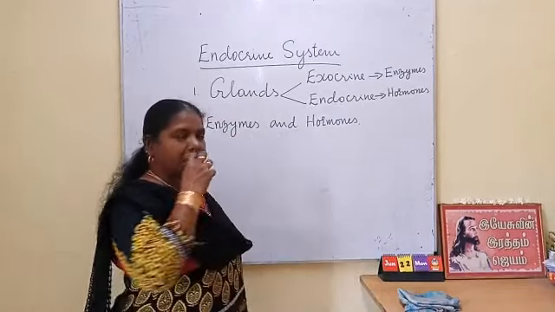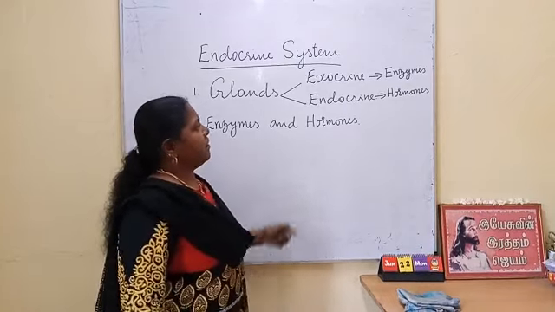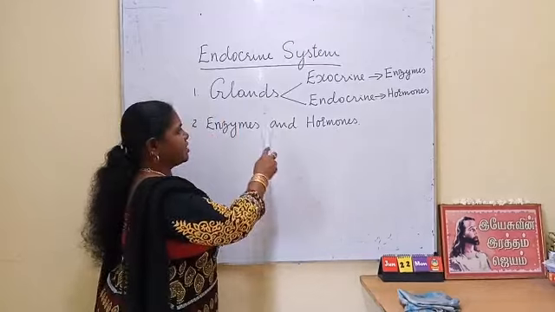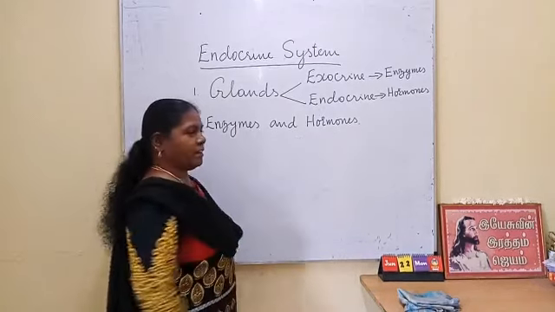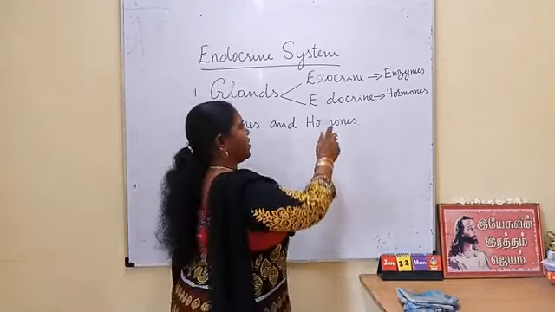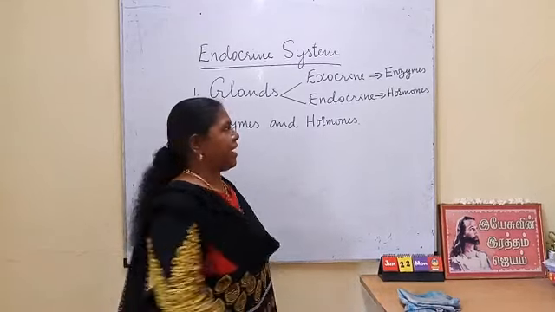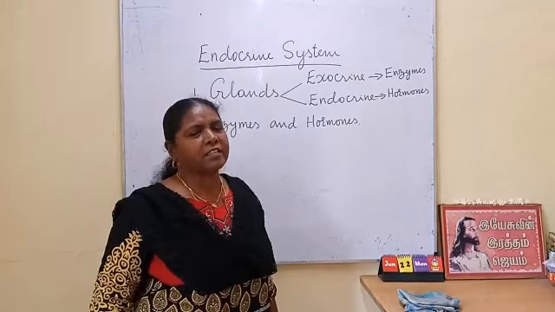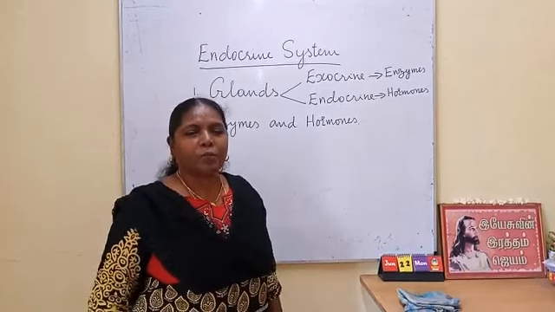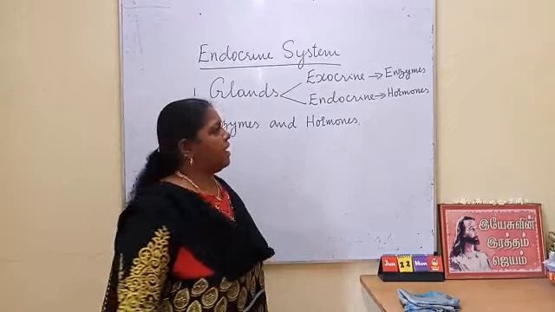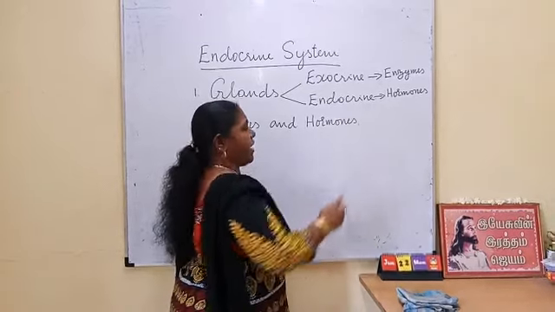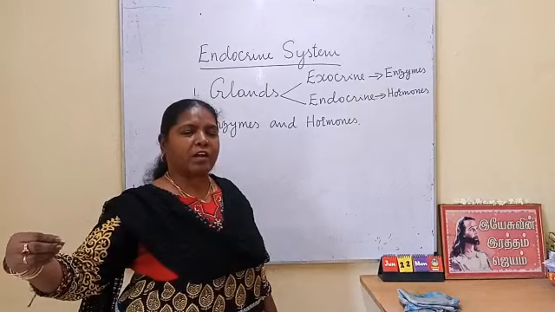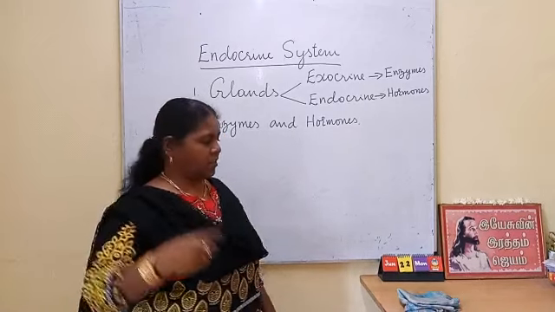On the basis of that secretion and the process of distribution, these glands are classified into two categories. One is exocrine glands. Exocrine glands secrete enzymes, which are very important for various activities. These enzymes are stored and taken by a tubular structure called ducts.